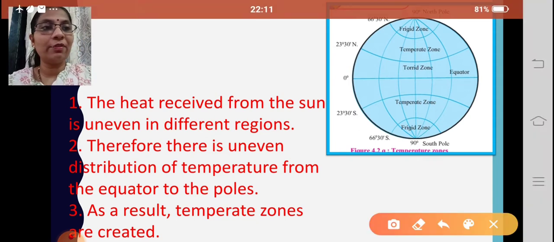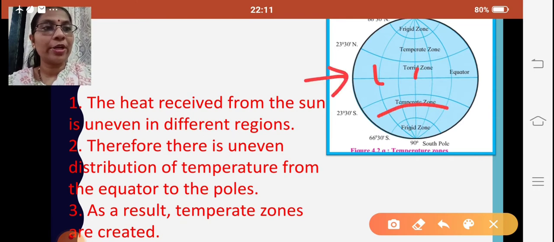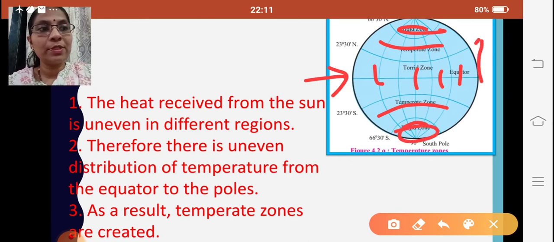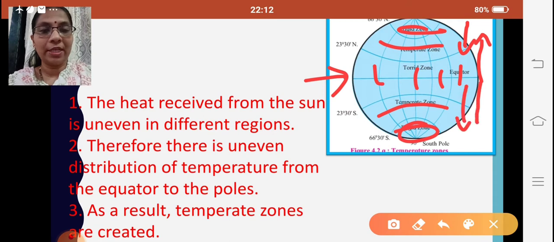So we can see over here, this is the equator. This is the torrid zone, this is the temperate zone, and this is the frigid zone. It's very cool over here. So from the equator, as you move towards the poles, what happens? The temperature decreases. Similarly, here as you move towards the poles, the temperature decreases, isn't it? And therefore temperate zones are created.